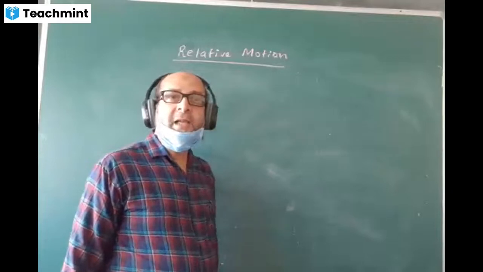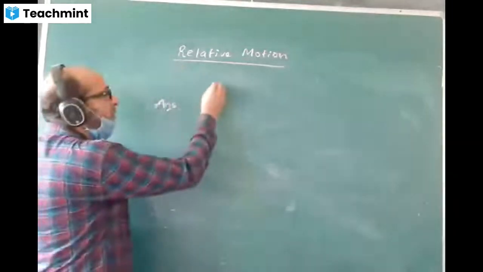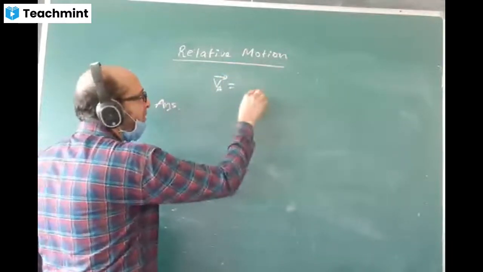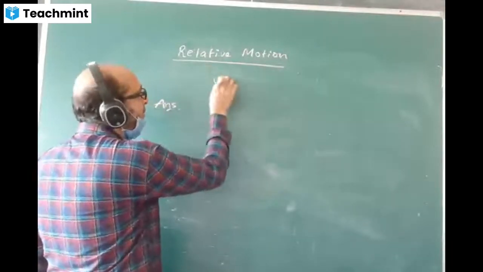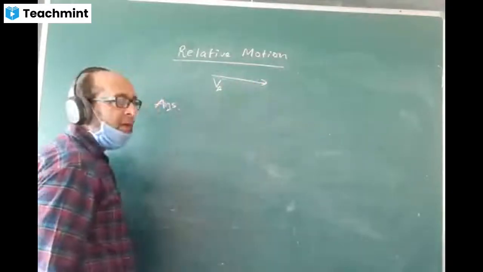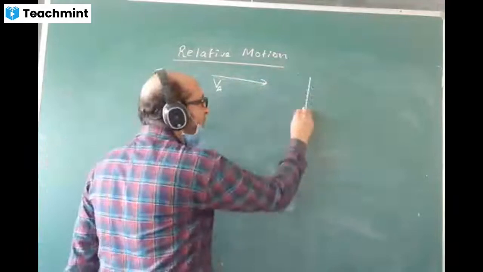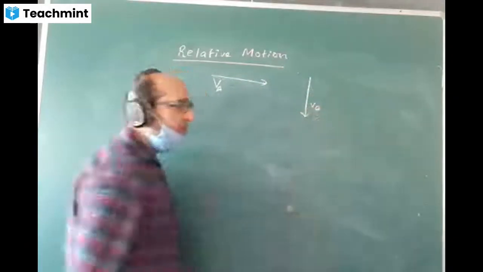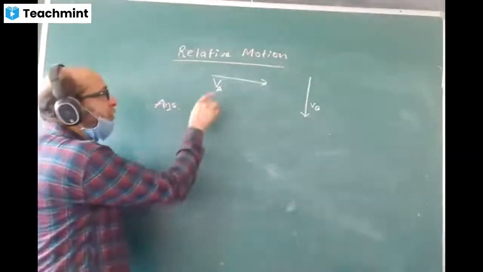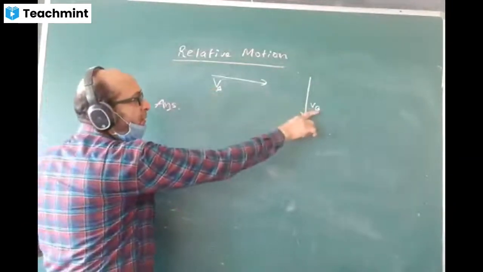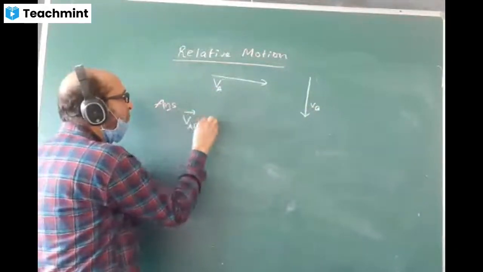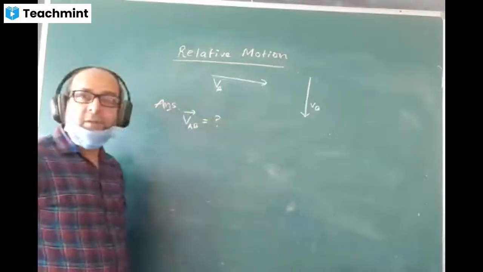You can draw the initial diagram, what direction they are moving, and then you can work out. Car A is moving in the east direction, VA is like this. Car B is moving due south, VB is moving like this. What we have to find? We have to find the velocity of car A as seen by the observer in the car B. That means VAB we have to find. This thing is unknown.